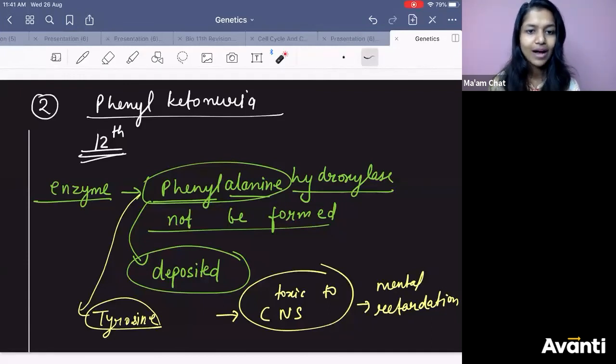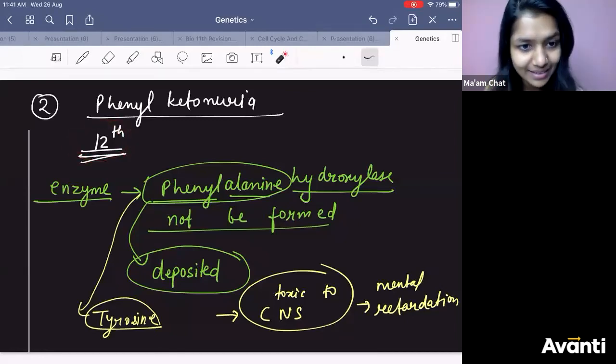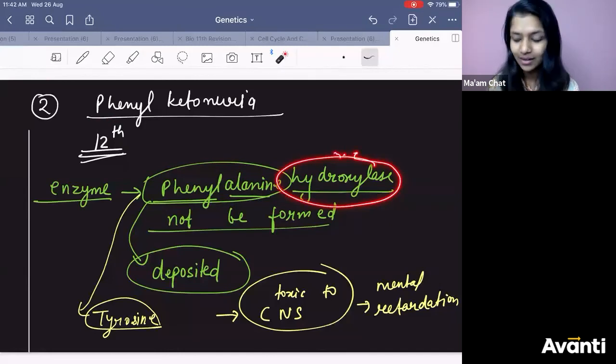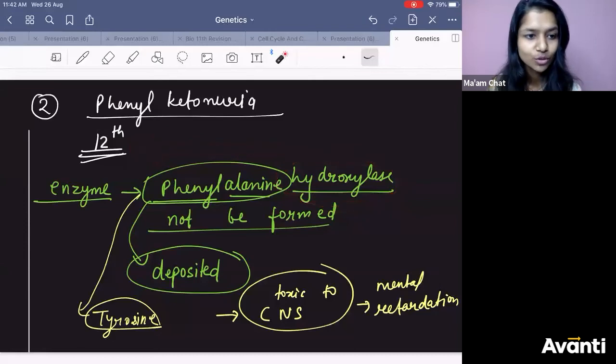Srushti is asking, ma'am, where is phenylalanine formed? Phenylalanine is an amino acid, my dear. On the 12th chromosome, you have a gene, a codon, which will code for it. Got it, Srushti? Phenylalanine is an amino acid. To break it, you require an enzyme, and that enzyme is also a protein that will also be formed by the chromosome.